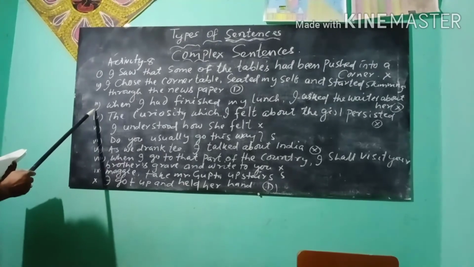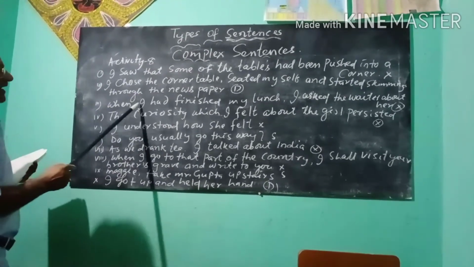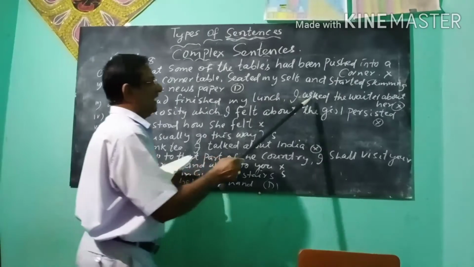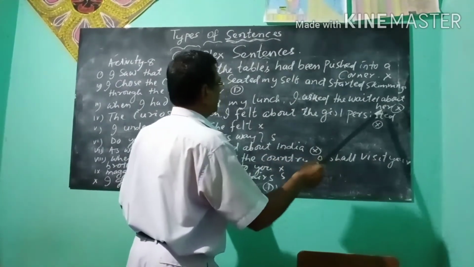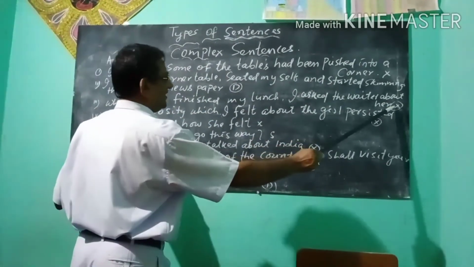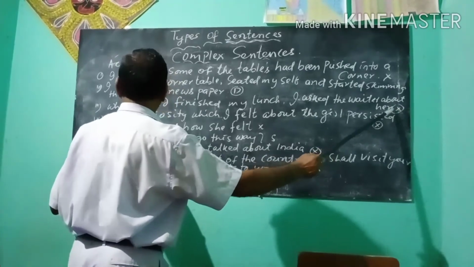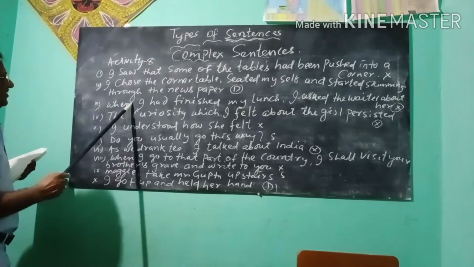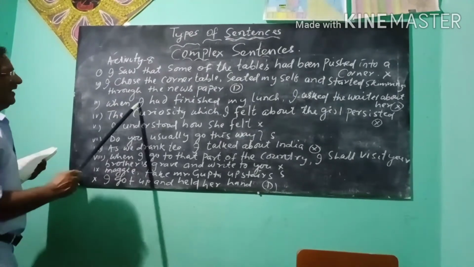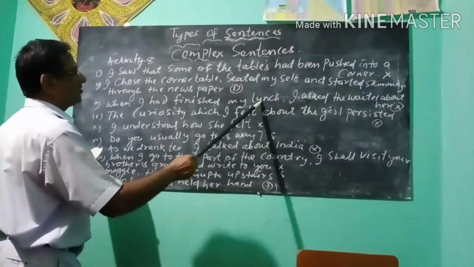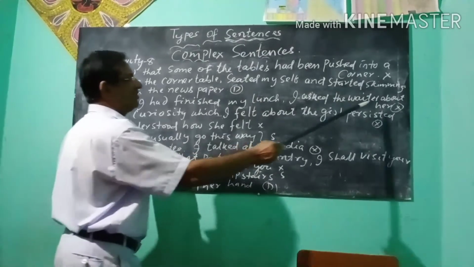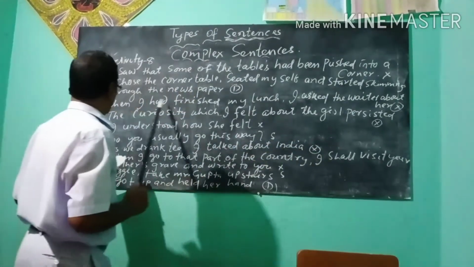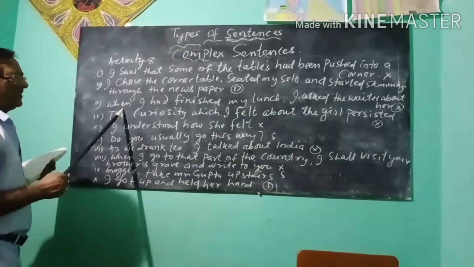Now see sentence number 3. When I had finished my lunch, I asked the waiter about her. It is a complex sentence. You put X here. Why? Here when is the subordinator. When I had finished my lunch, a subordinate clause. I asked the waiter about her, main clause. So it is a complex sentence.